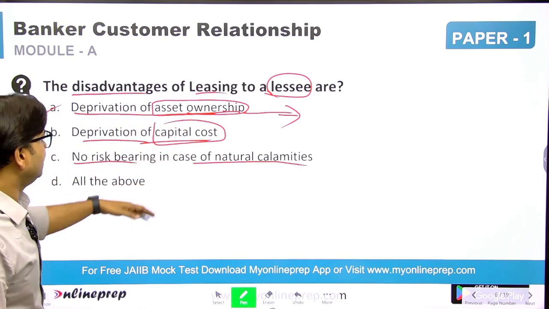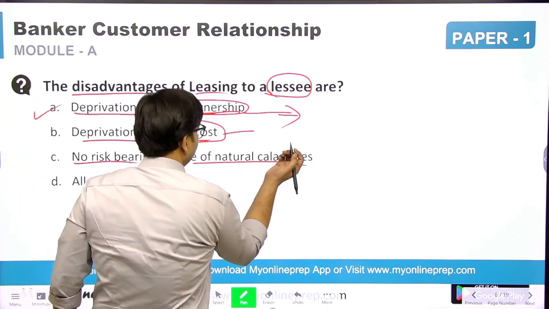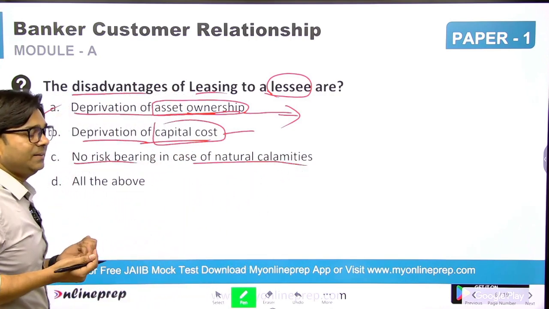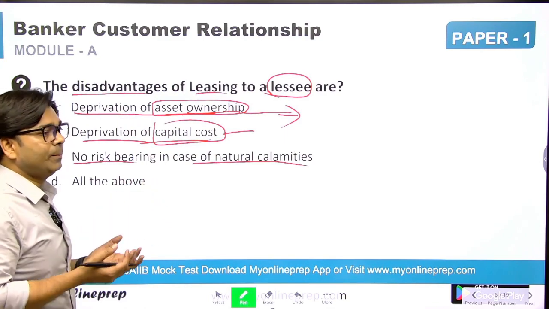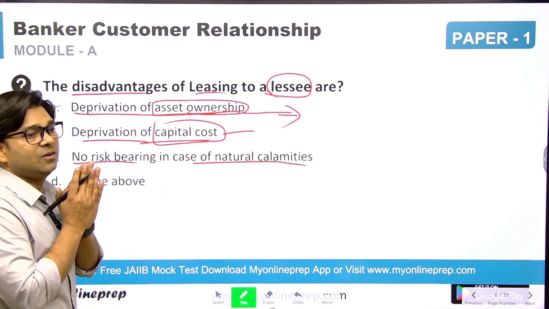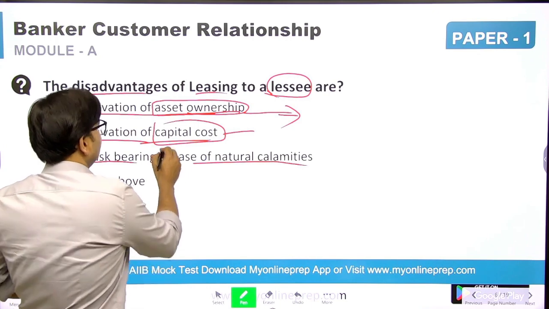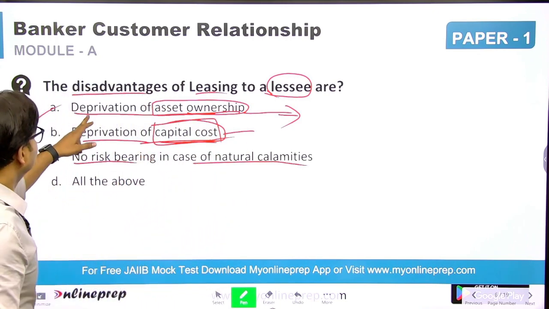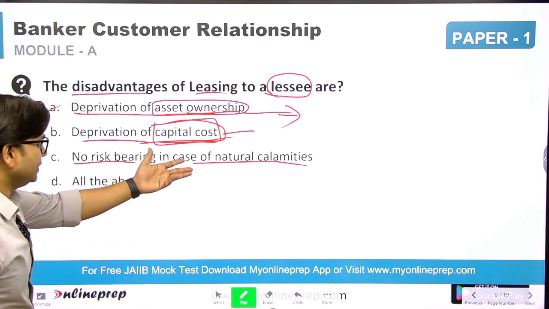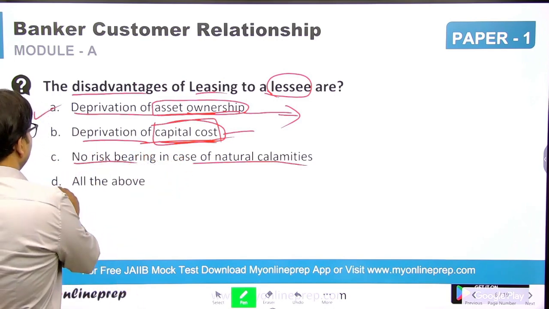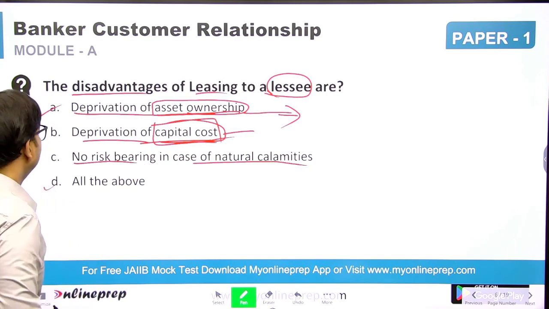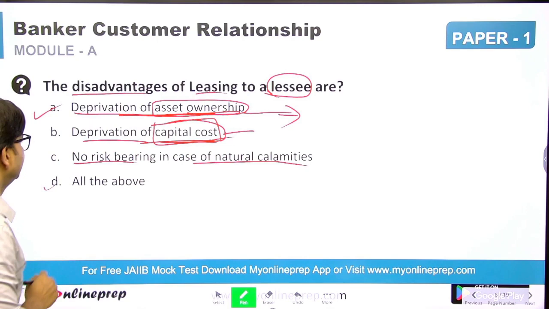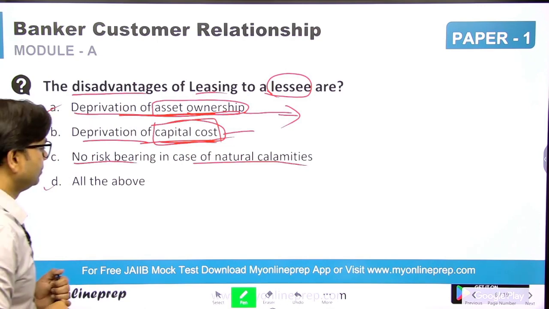Deprivation of the capital cost is not a disadvantage, it's an advantage: if you hire anything or take any property on lease, your capital cost is not involved at all. So this is one of the advantages. This is also no risk bearing in case of natural calamity. All of the above? No, deprivation of asset ownership is the disadvantage. Okay, next.